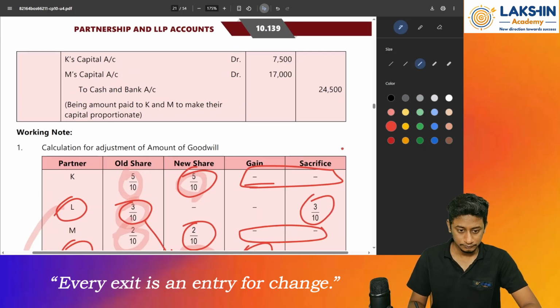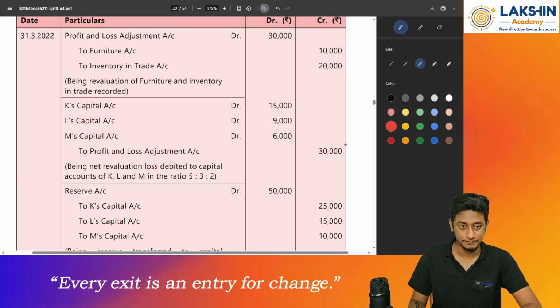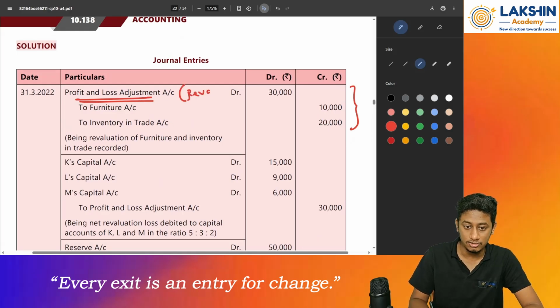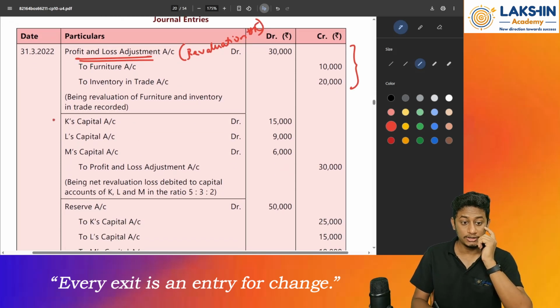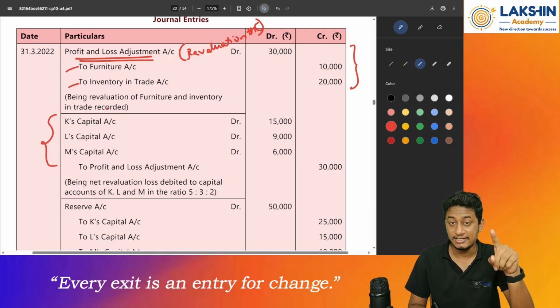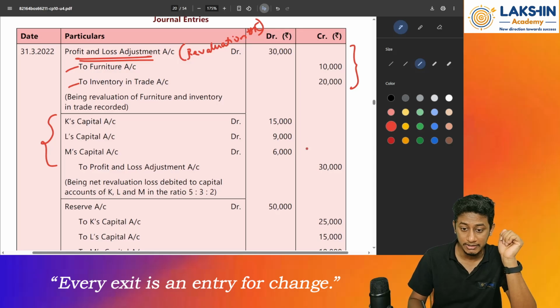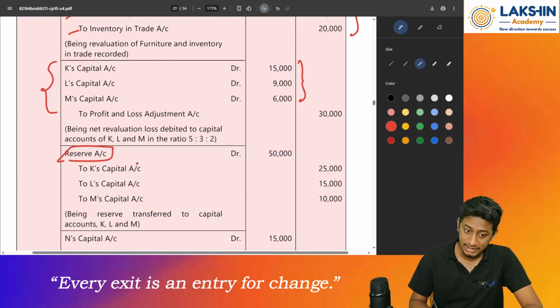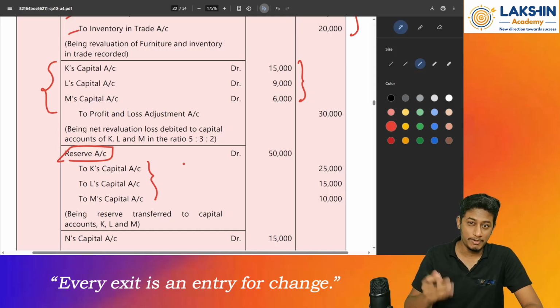Now, look at the journal entries once. The same entries we have prepared. This is the revaluation entry, the P&L adjustment account, also called the revaluation account. Then this is the division of profit or loss. In this case it is a loss, right? Furniture is credited, inventory in trade is credited, that means it is a loss. So the loss has been divided between all three partners. Then there is a reserve in the balance sheet, again divided between all the partners. Same entry we have passed before.